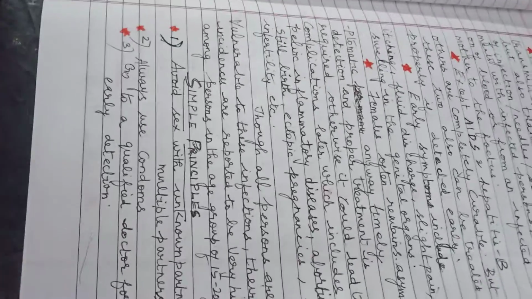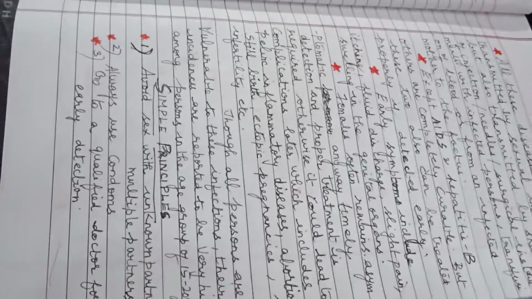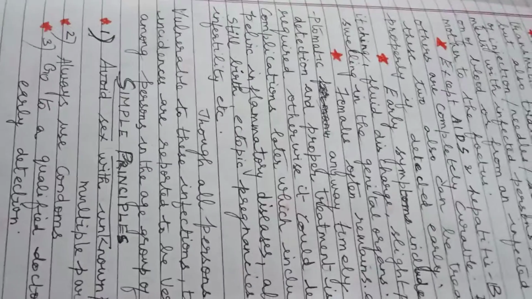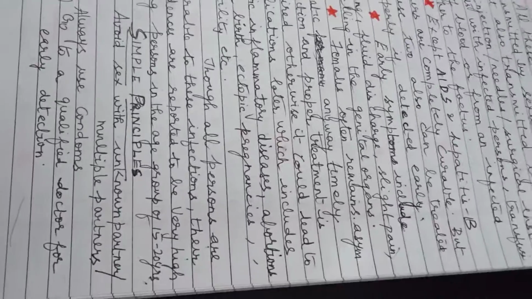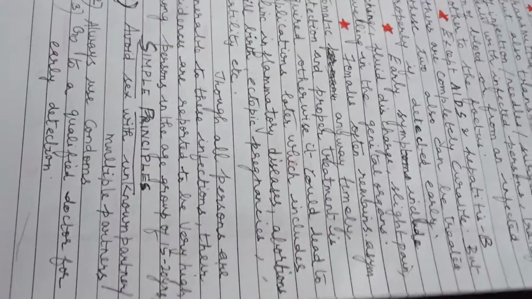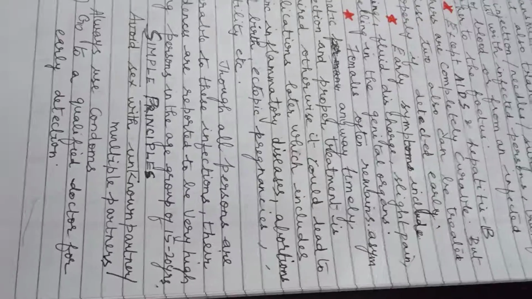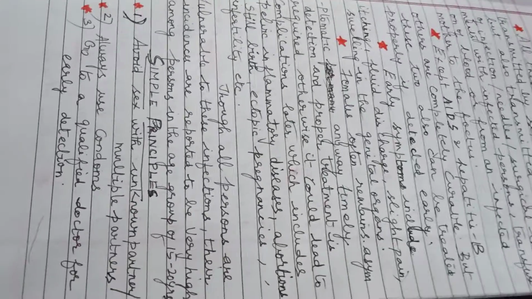All these complications may occur if these diseases are not treated properly. Though all people are vulnerable to these infections, their incidence is reported to be high among persons in the age group 15 to 20 years. All persons are vulnerable to these kinds of diseases.